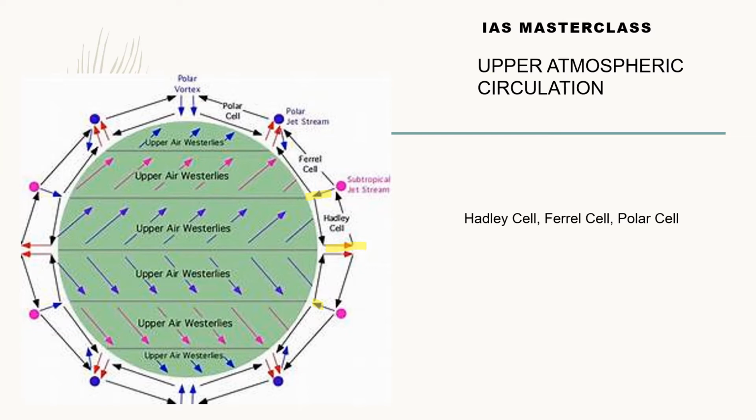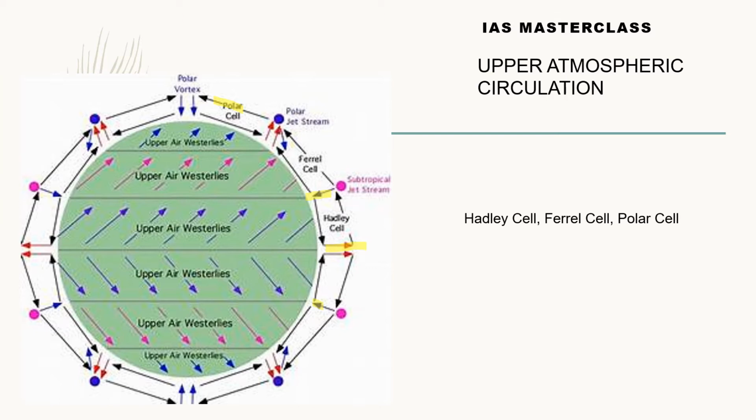Between the subtropical high pressure belts and the equatorial low pressure belt, we have the Hadley cell. Between the subtropical high pressure belt and the subpolar low pressure belt, we have the Ferrel cell, and between the polar high pressure belt and the subpolar low pressure belt, we have the polar cell. So these are the 3 upper air atmospheric circulations which we need to understand. Now this is the basis of jet streams.